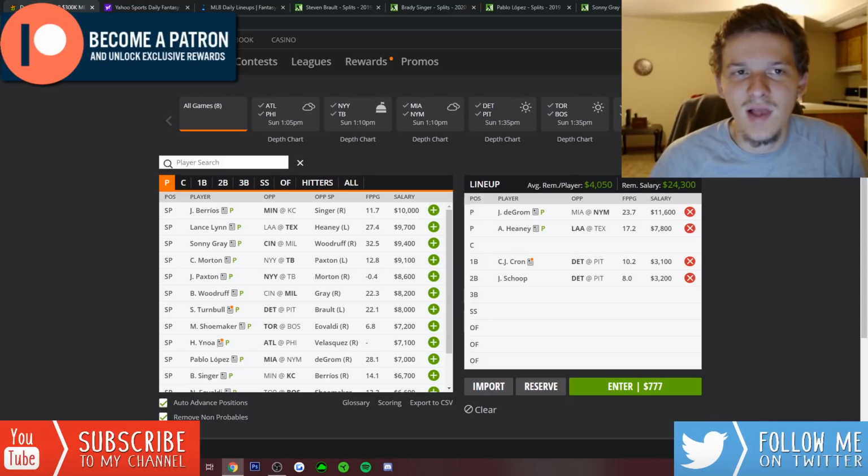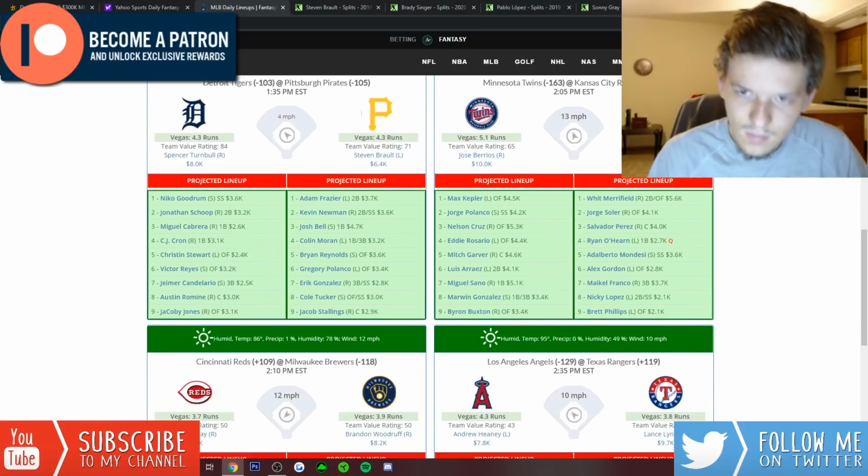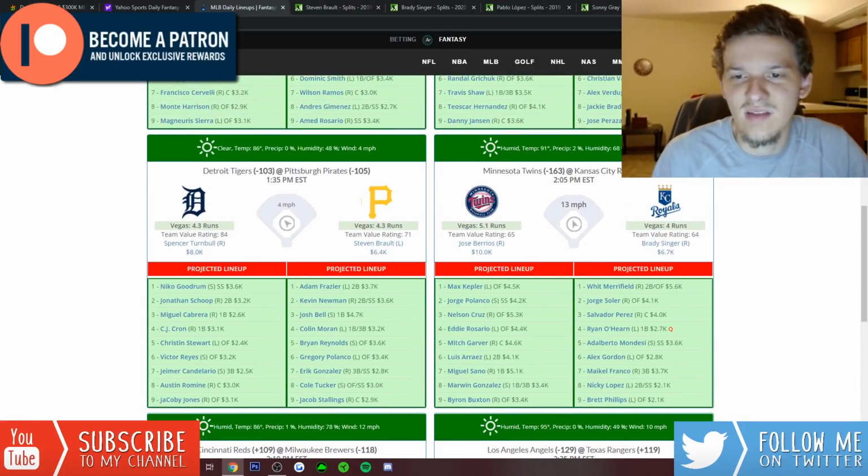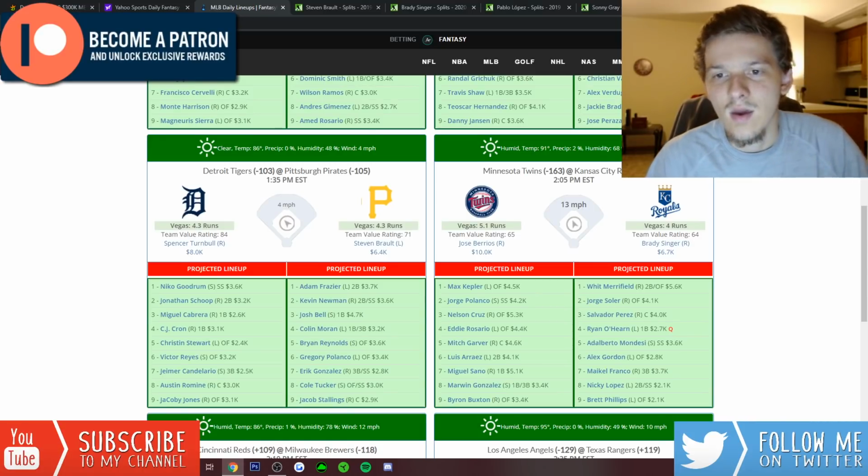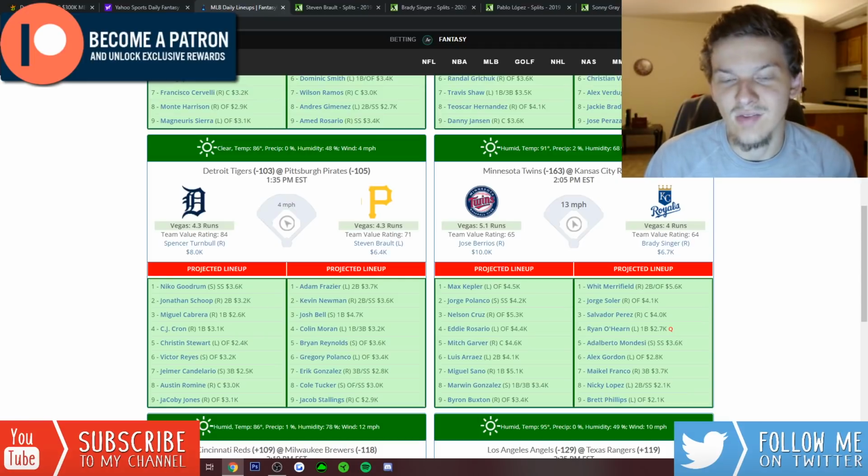But then lastly, to fill out the DraftKings 5, the Twins are another team that I think really stands out today. Brady Singer, I would say, on the DraftKings slate is probably one of the worst pitchers going on this slate. Definitely a pitcher I want to stack against, and this Twins team, I always stack them. They just have so much power. It's such a good lineup top to bottom.